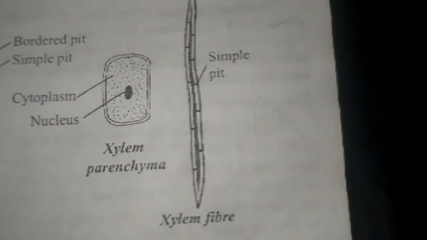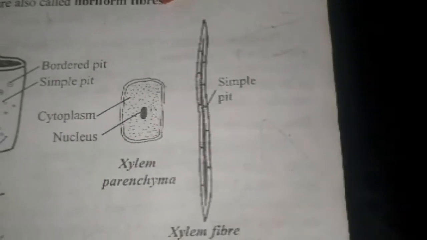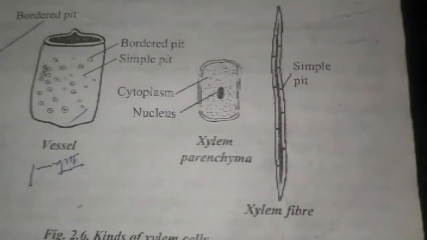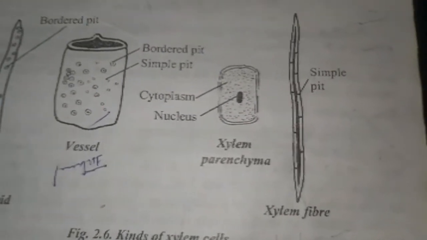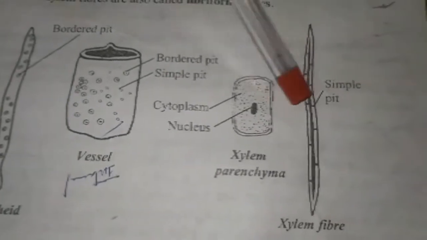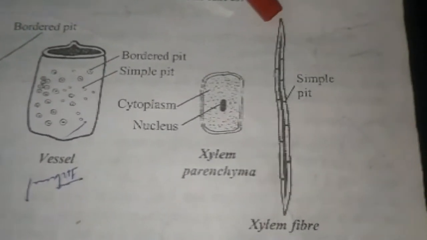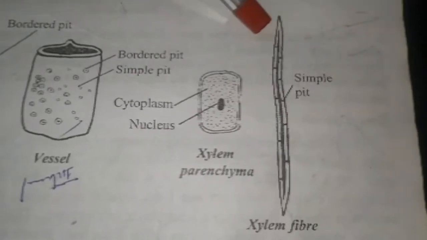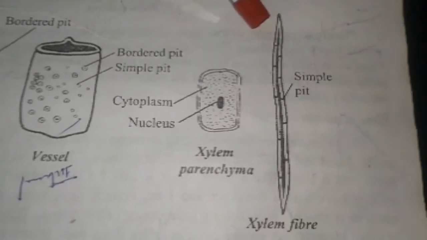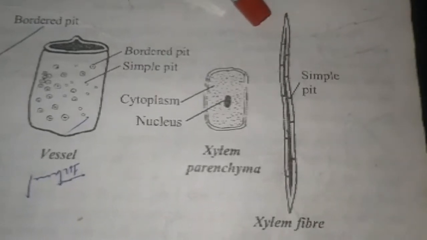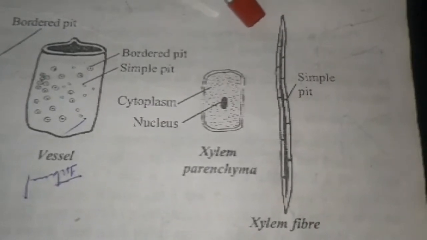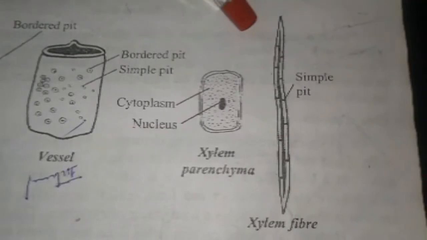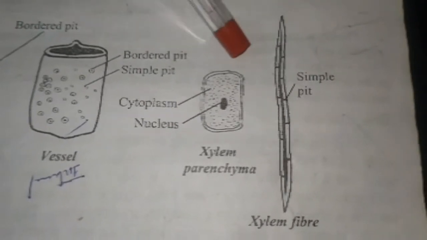If the fibers of sclerenchyma are associated with the xylem, they are called xylem fibers. The xylem fiber is also a dead tissue, so its lumen, the central cavity, is narrow. They cannot conduct water, but being stronger, they provide mechanical strength to the plant. They are present in both primary and secondary xylem.